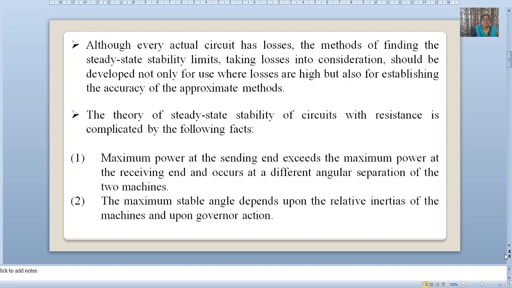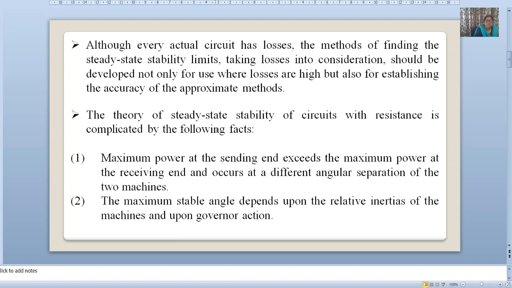We know that every electrical circuit has losses. The method of finding steady state stability limit taking losses into consideration should be developed not only for use where losses are high, but also for establishing the accuracy of approximate methods. In practice we have losses. There is nothing like ideal. We have certain losses in the transmission line. That's why the study of this two machine system with losses is important.